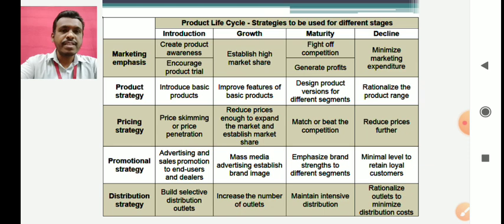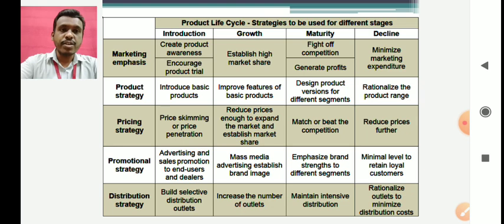What happens in this stage is you have to maintain the loyal customers, those customers who, even though the growth stage and the maturity stage are gone and your sales are declining, are still sticking to you. These are the people because of whom your sales are happening now. So you have to try to maintain them, and that is why you have to be available in the market. Your product should be available in the market. That is what you have to do.